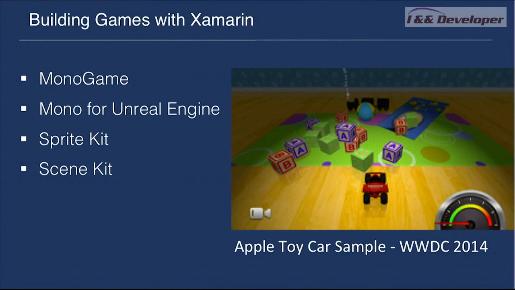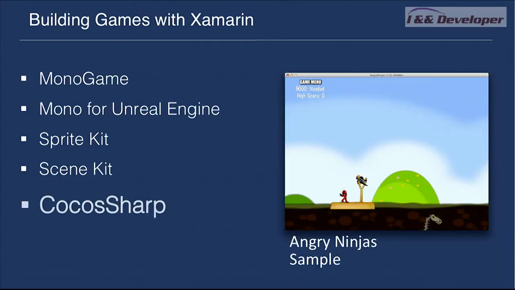And then there's SceneKit. These two kits are really intense game and rendering engines built right into iOS. The problem with these, obviously, is that it's only iOS. Right, it's iOS only. Okay. So that's where CocosSharp kind of comes from. So we see different images along the way.